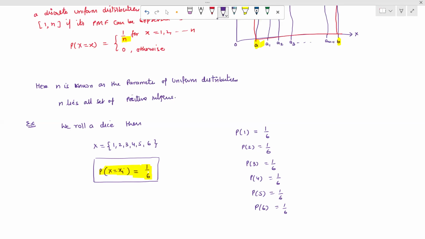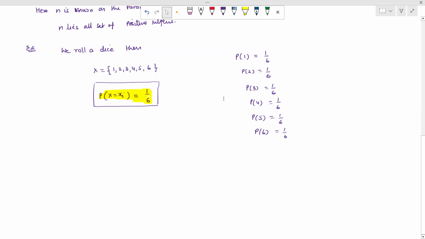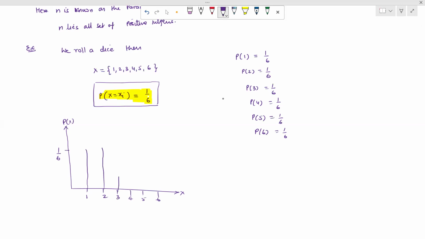So you can draw this on paper as a graph. A similar graph we can draw here also. We take the axes: this is our random variable x, and here is P of x. The probability of each random variable is the same, 1 by 6. Now we can consider 1, 2, 3, 4, 5, and 6, and we draw it for 1, 2, 3, 4, 5, and 6. So this makes a uniform distribution.